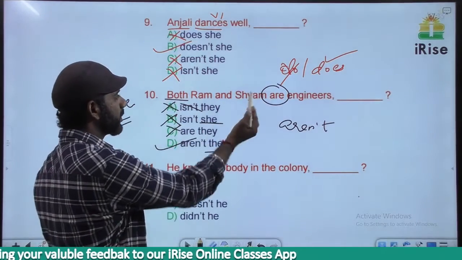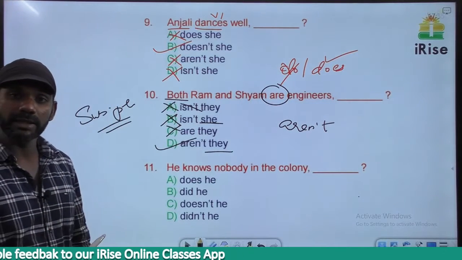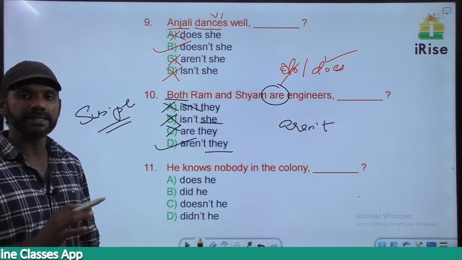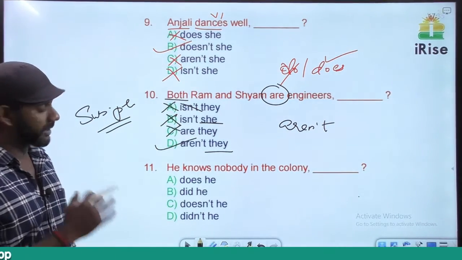They refers to Ram and Sham: plural pronoun, plural noun, plural subject. The concept of pronoun antecedent is completely fine. So it must be aren't.